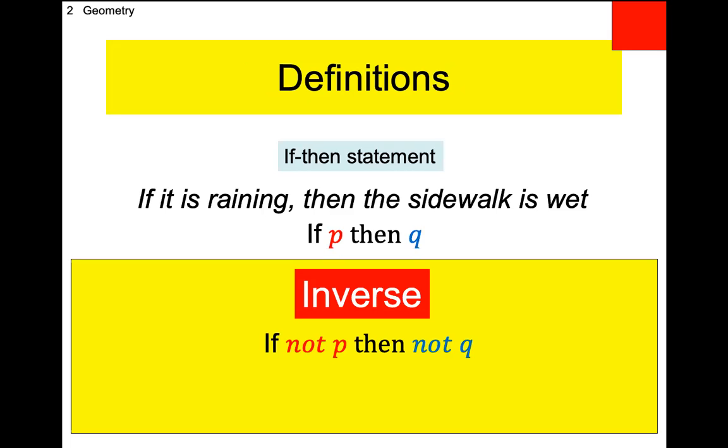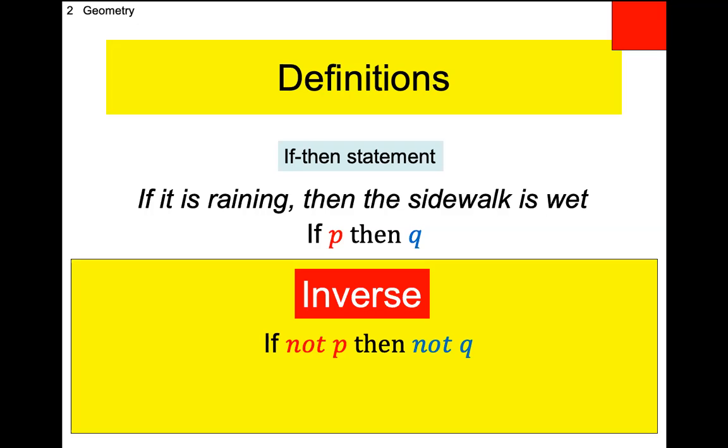If not P, in other words, you're going to negate or make P false, then you're going to make Q a false statement. How do you make them a false statement? You typically put the word not there. If I say, I am 16, that is a statement. If you want to negate that, then you would say, I am not 16.